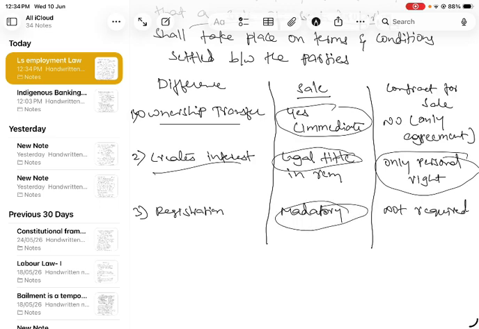And next is registration: mandatory in a sale, because I have given the full price, right? In a contract for sale, registration is not required. Until and unless we pay the money, then only we will get the property if it is partly promised. In some cases, if it is below 100 rupees, then it is not required, right? Like if I want to buy something below 100 rupees, if there is a bike for 50 rupees, then no need, it will come under movable property anyway.